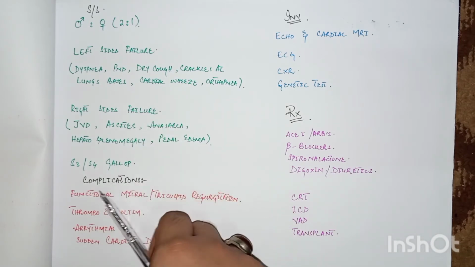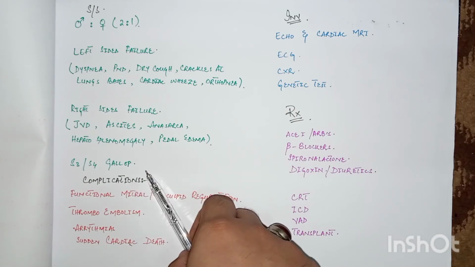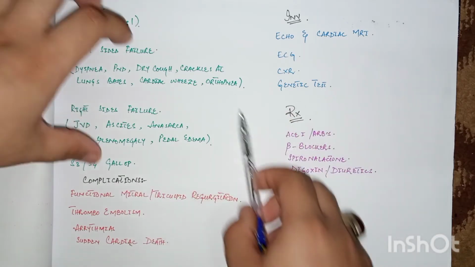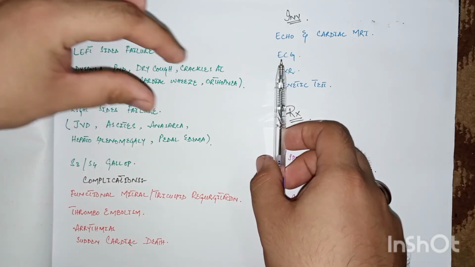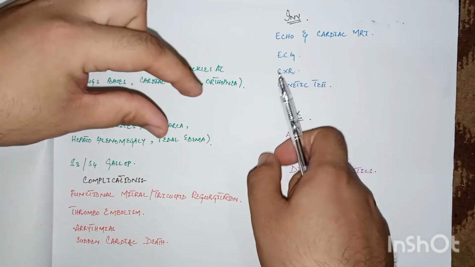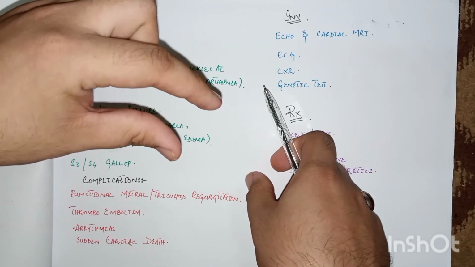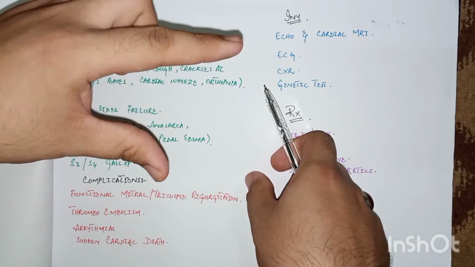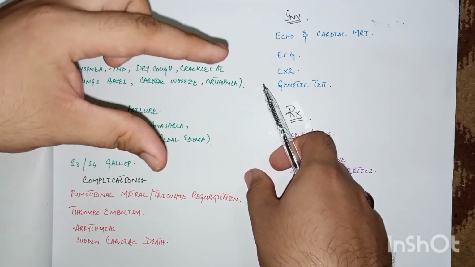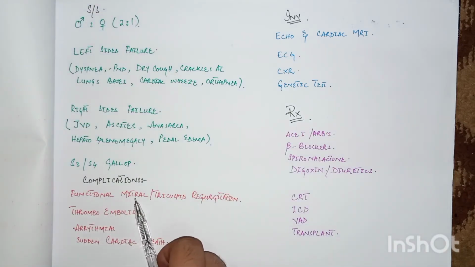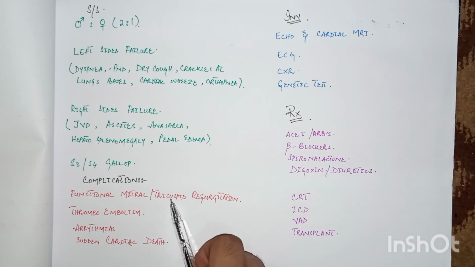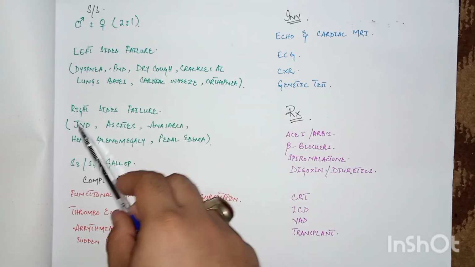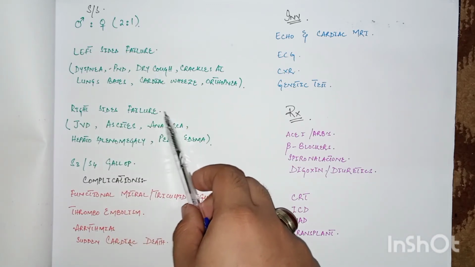Now come to the complications of dilated cardiomyopathy. As the heart chambers are fully dilated, there is stretch on the valves as well. The overstretch causes incompetent mitral or tricuspid valves, so functional mitral or tricuspid regurgitation occurs. Due to these regurgitations, left sided and right sided failure features occur in these patients.